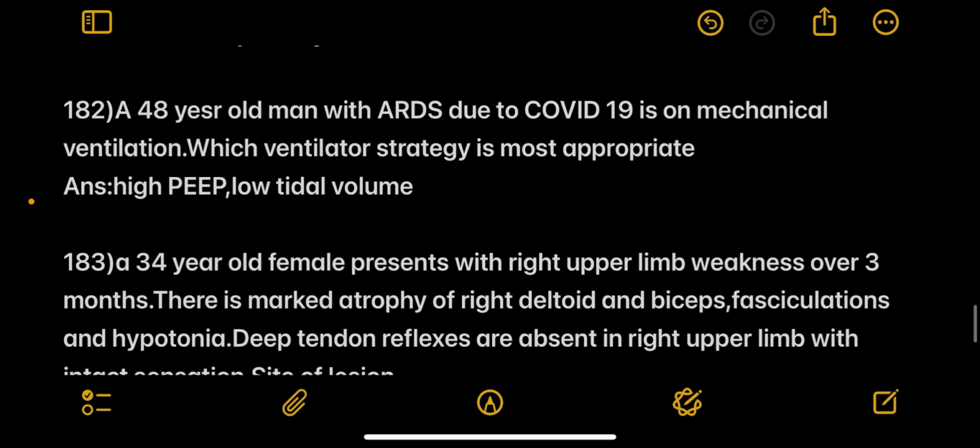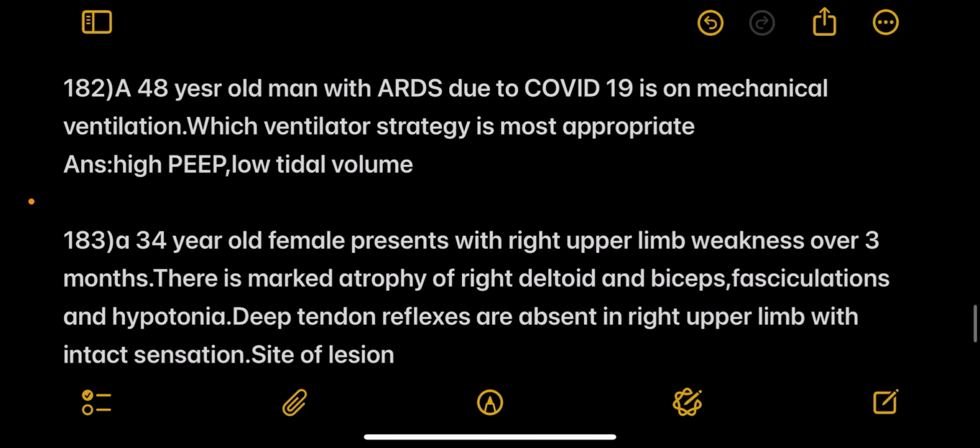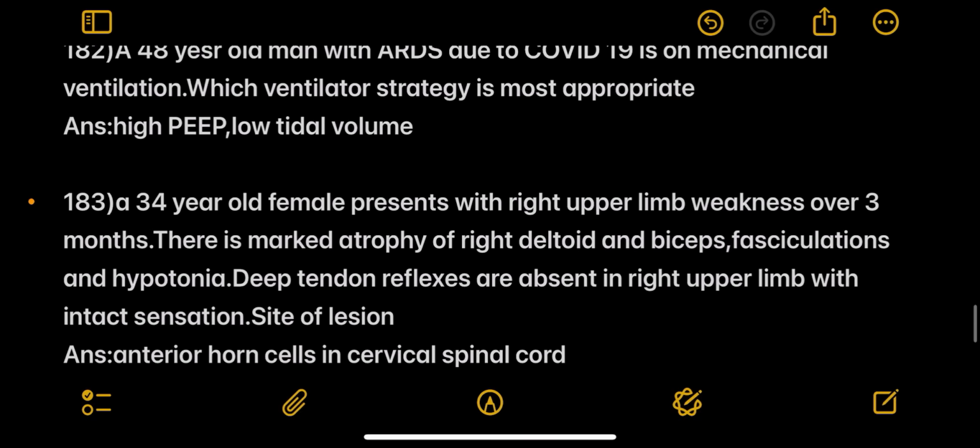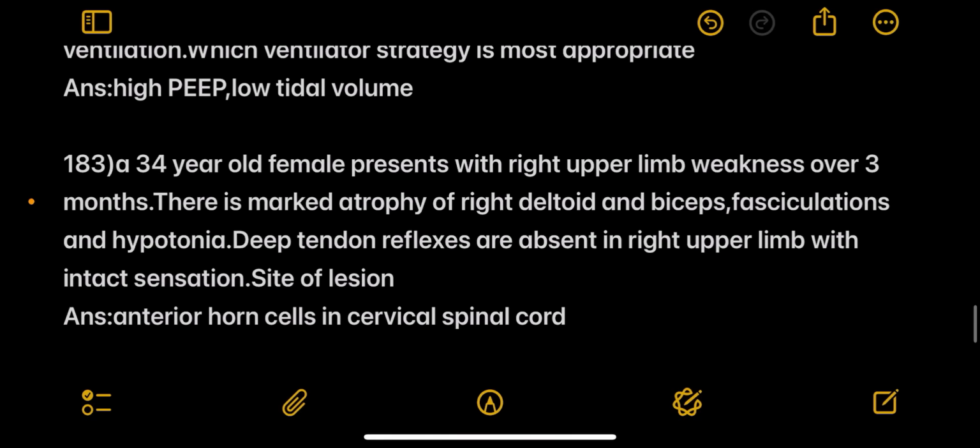Next, a 48-year-old man with ARDS due to COVID-19 is on mechanical ventilation. Which ventilation strategy is most appropriate? Answer: high PEEP with low tidal volume.